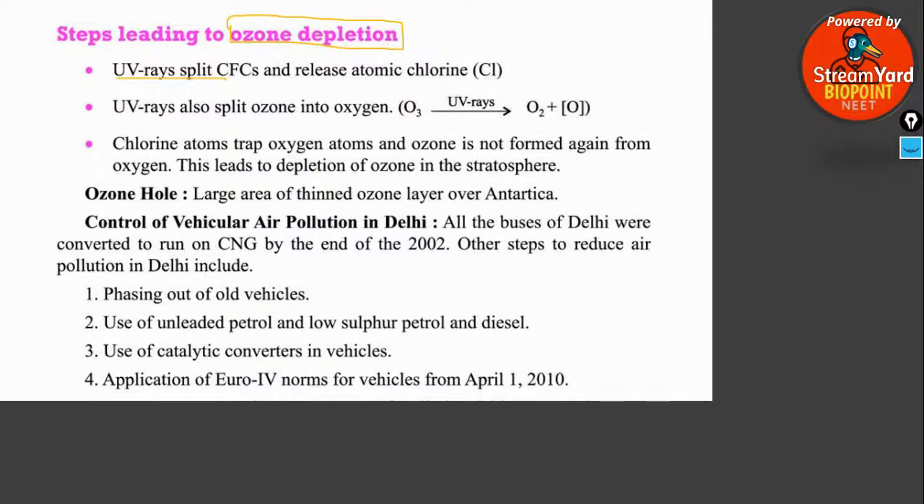So UV rays split the chlorofluorocarbon and release atmospheric chlorine atoms. Ozone will convert into oxygen and nascent oxygen by the action of ultraviolet radiation and also chlorine. The chlorine atom traps the oxygen atoms and ozone is not formed again from the oxygen. This leads to depletion of the ozone layer.